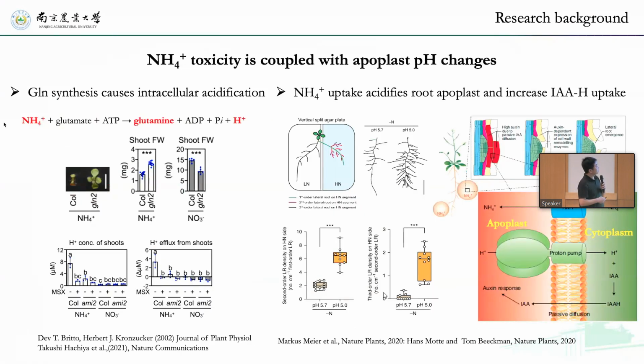Recent studies also show that glutamine synthesis produces one proton, which causes cellular acidification.